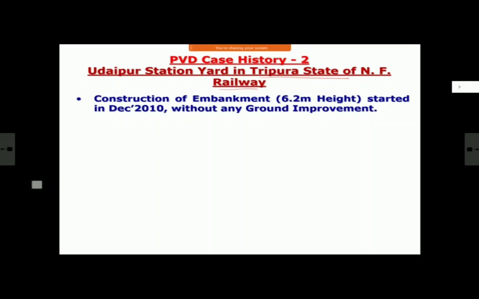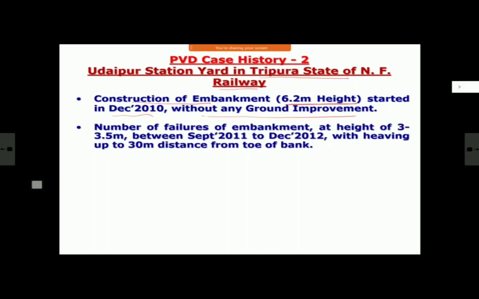In this, the height of embankment, the design height, is 6.2 meter. And they started embankment construction in 2010 without any ground improvement. First, no ground improvement was planned. So like a normal embankment, we started building the embankment. 6.2 meter height. Please remember these figures. Then, when the embankment height reached around 3.5 meter, a number of failures started. The bank started slipping.